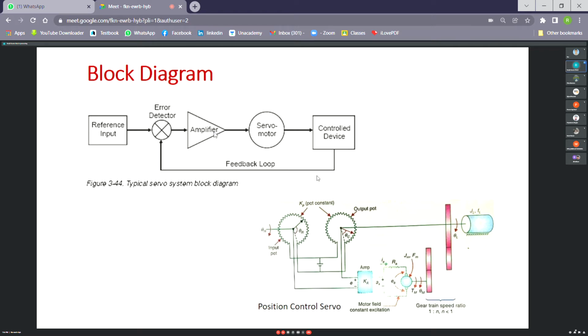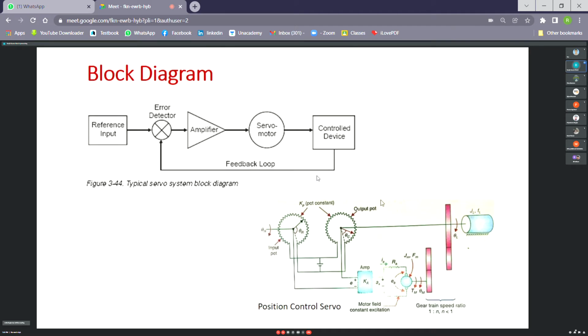So the amplifier which gives power supply to the servo motor is also called a servo amplifier or driver. In industry, it is called a driver because it gives driving capability, power drive capability. And in control applications, it is called a servo amplifier, the amplifier which gives amplified power to the servo motor.